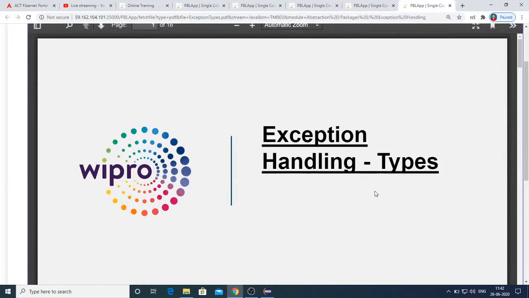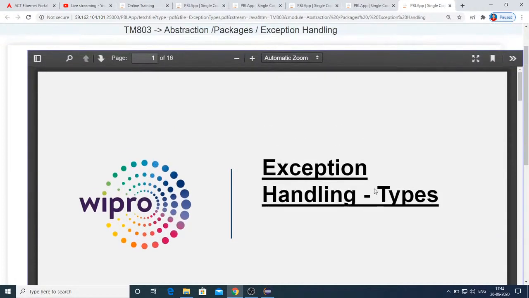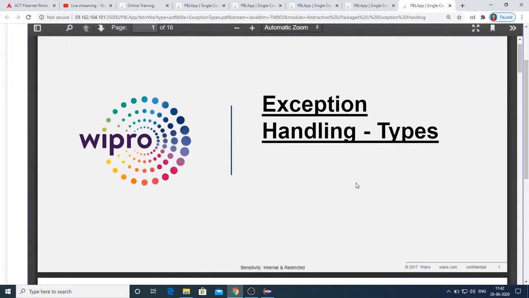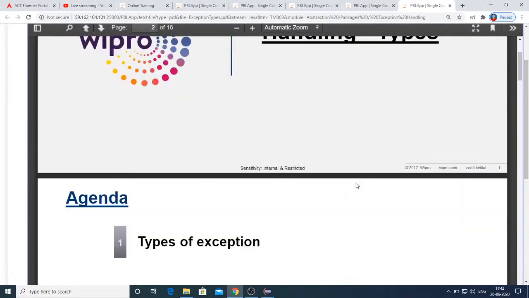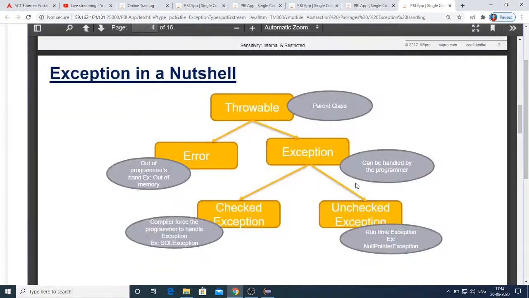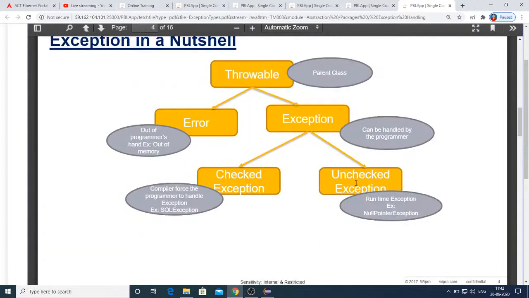Exception handling types. What are the different types of exceptions? Let's quickly understand the types of exceptions and the exception hierarchy. Let's cover this theoretical part. This is the hierarchy of exceptions. You have the Throwable class, which is the supermost class for all the types of exceptions. This Throwable class has two subclasses, one Error class, the other one Exception class.